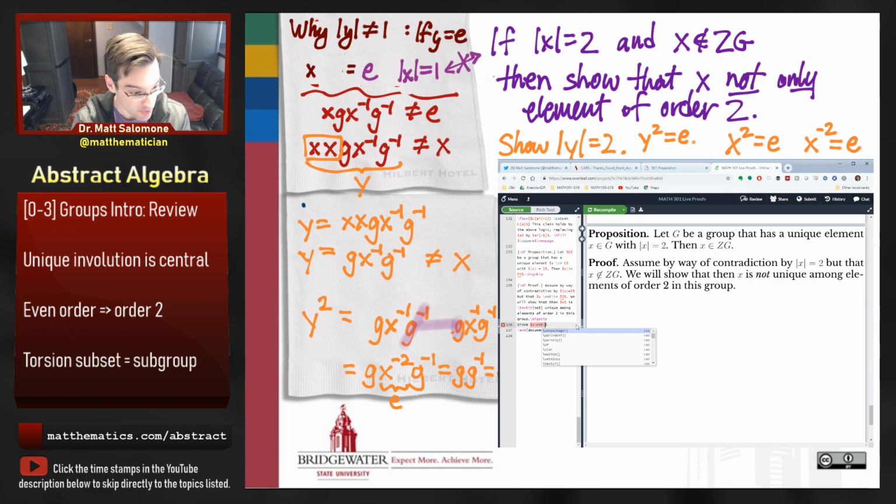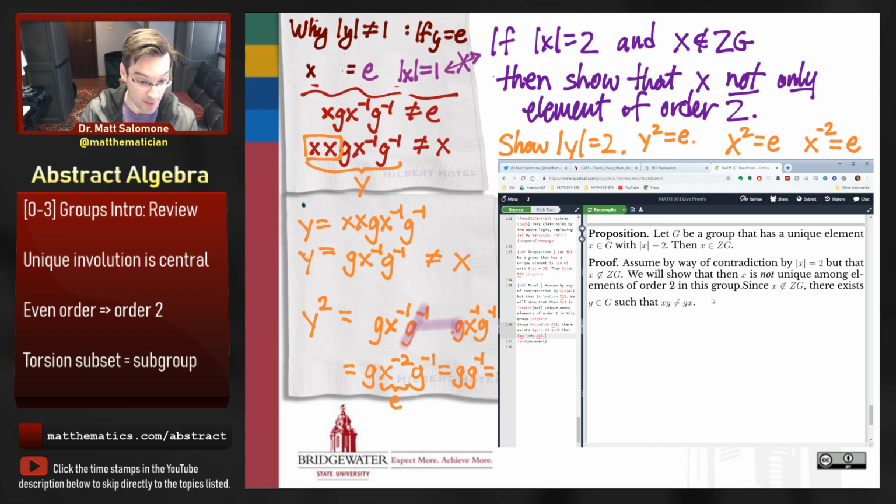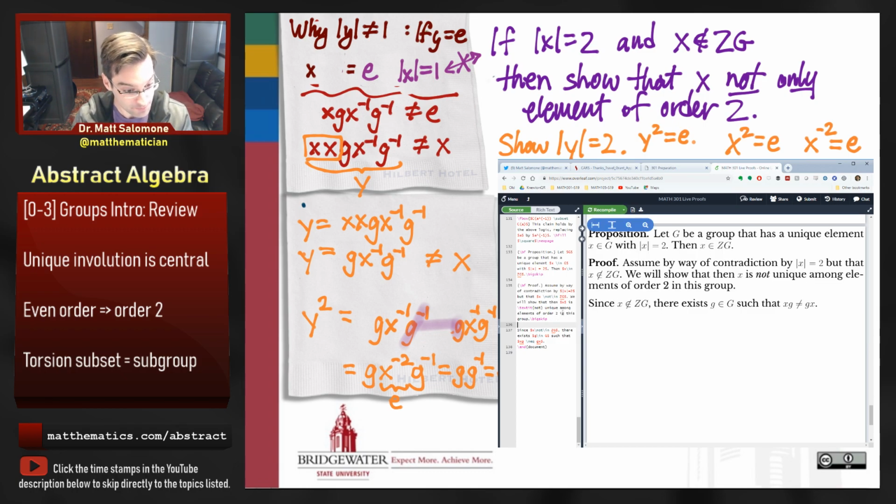Since x does not belong to the center of the group, there exists an element g in G such that xg is not equal to gx. So that introduces the reader to where little g comes from. There exists a little g in big G such that xg is not the same as gx. Okay, so now I know what g is.